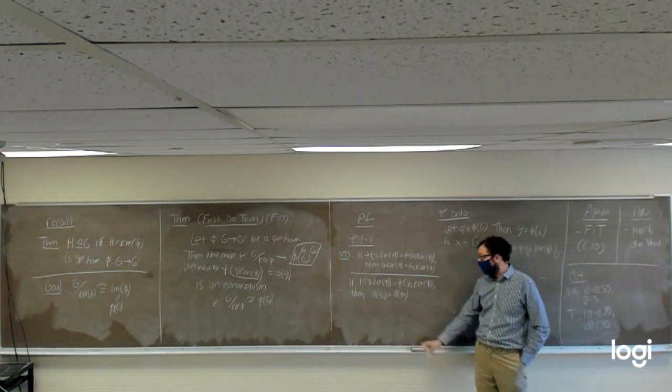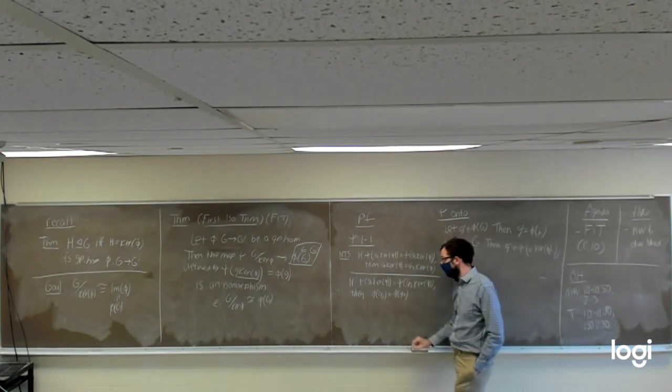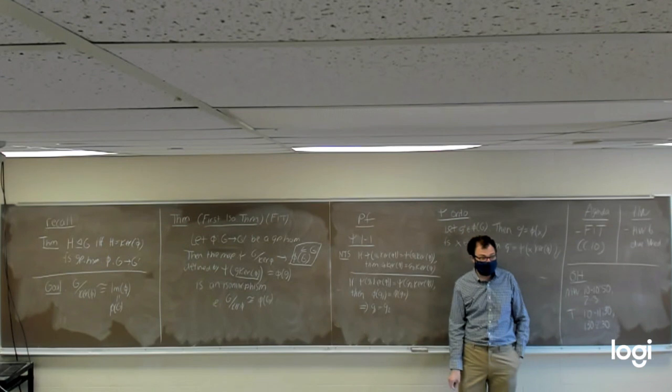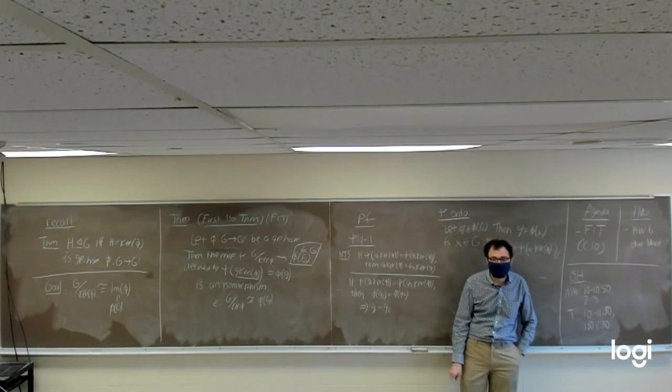And using the fact that phi of g1 is equal to phi of g2, we should be able to know from that that g1 is equal to g2, right? Why? Give me some weird looks.